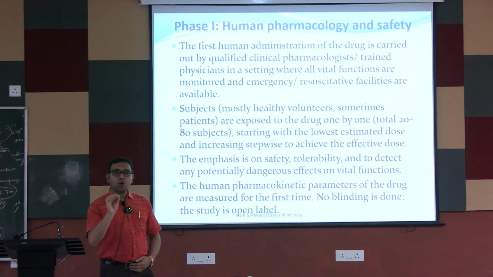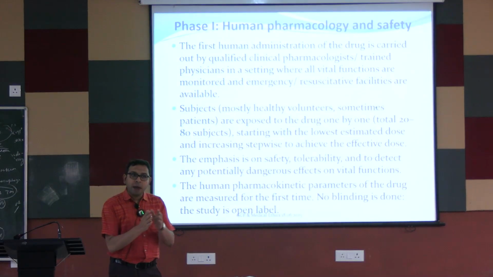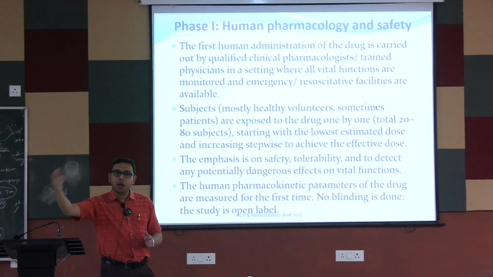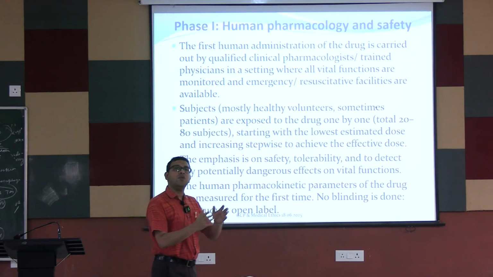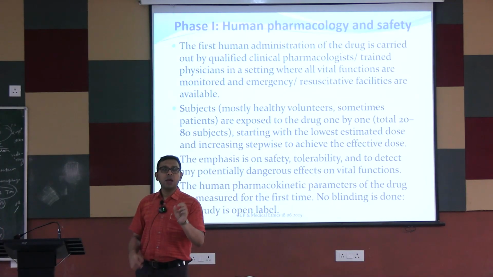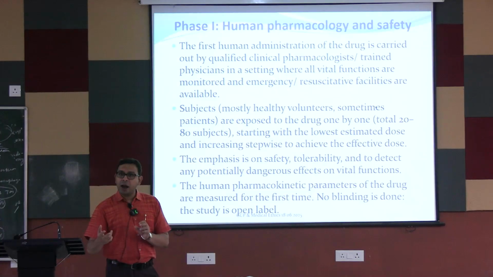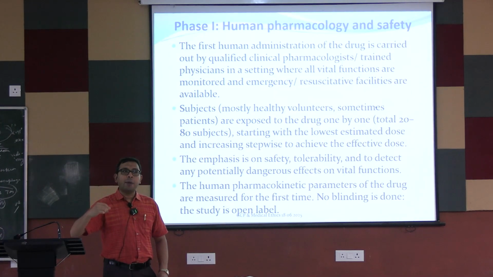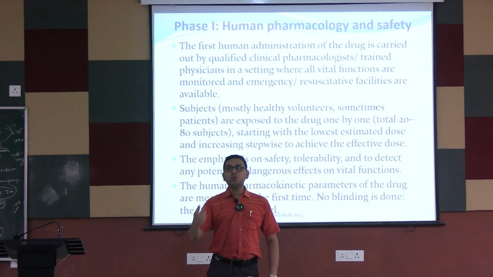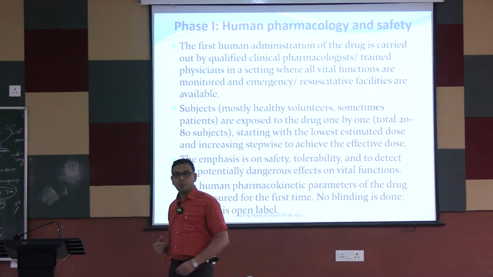So we are giving the dose that is calculated from the animal studies, that is, this drug dose can be beneficial in case of humans. That is also calculated if we do some phase 0 studies, microdosing studies. Now this dose is given in healthy volunteers, and for a particular interval of time we are taking their blood, urine, and stool samples, etc., to see what the concentration of the drug is.